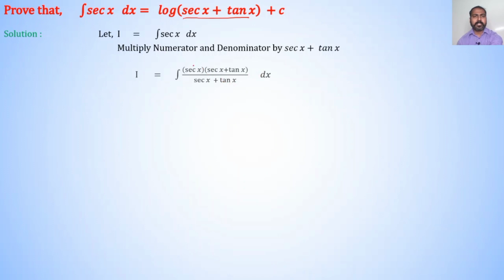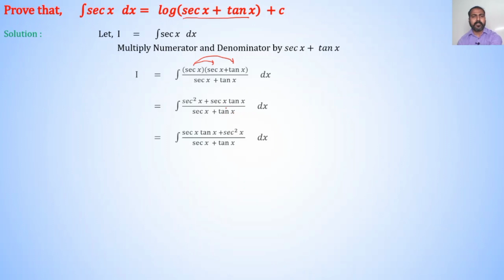On multiplication, I is equal to integration of sec x into sec x is nothing but sec square x and sec x into tan x is nothing but sec x into tan x. Therefore, I is equal to integration sec square x plus sec x into tan x divided by sec x plus tan x dx.